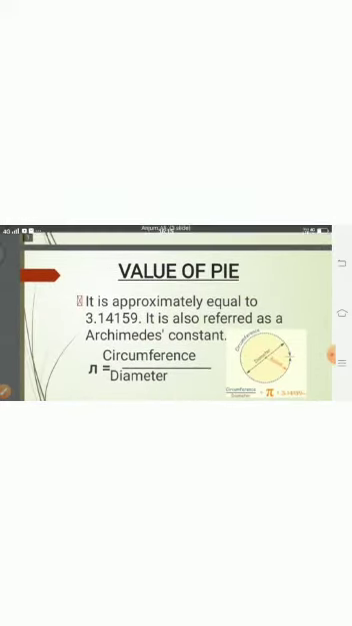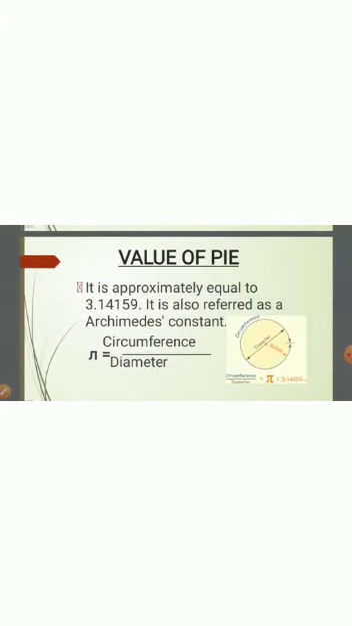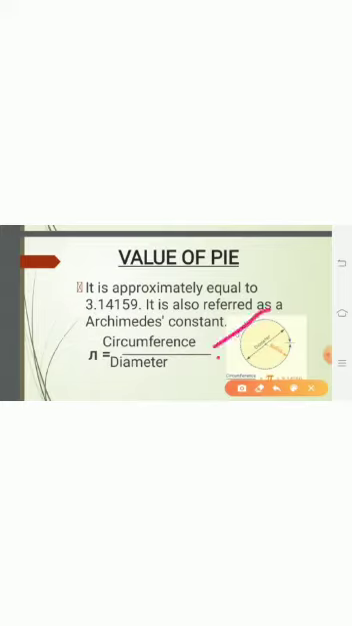Okay, now we will come to the value of pi. As I have already told you, the value of pi is approximately equal to 3.14159. It is also referred to as Archimedes' constant. I have earlier also told you that pi equals circumference upon diameter. You can see the bottom right side also. I have given a picture in which I have labeled this diagram: circumference is the boundary, diameter is the longest chord, and radius is half of diameter.